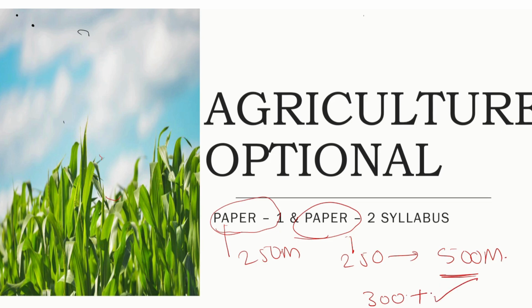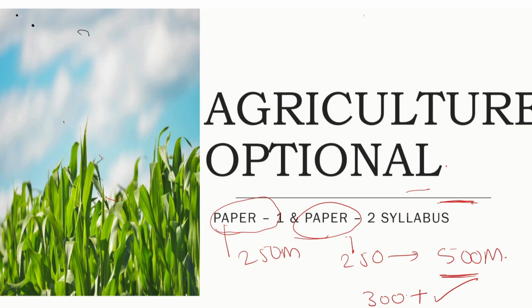But a lot of people face different issues. They find agriculture optional very difficult, and it is not as famous an optional as other subjects, because most people don't prefer it, thinking it is science related. One more thing, it is totally technical, and in the market or on YouTube or anywhere, we find very few resources or very little content on Google or elsewhere.